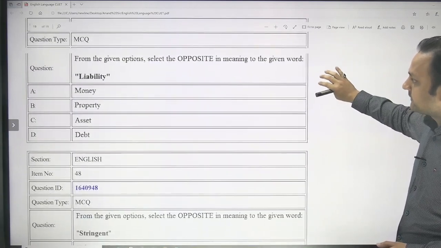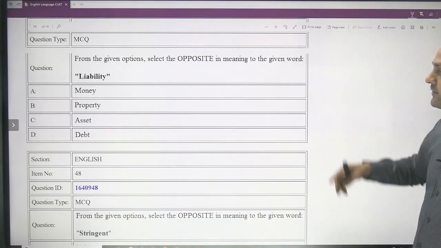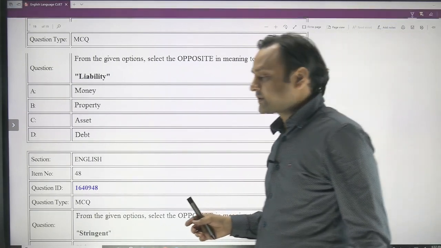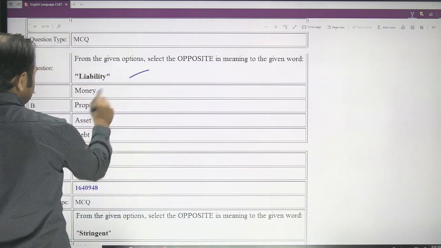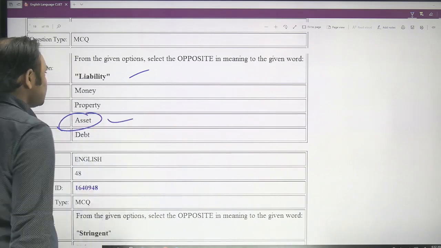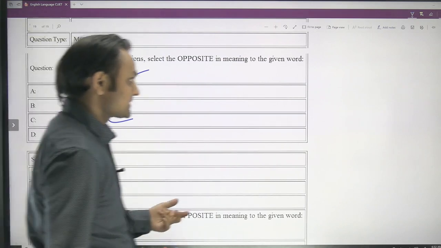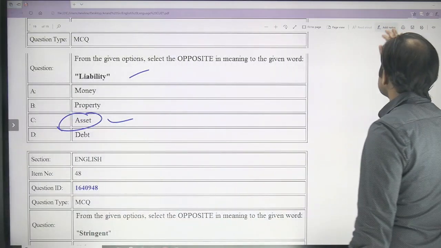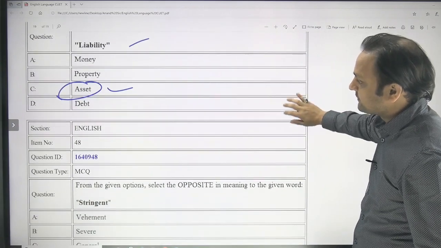And here from the given options you have to select the opposite in meaning to the given word. So previously we were looking for the synonyms, and now we are looking for the antonyms. So the given word is liability, and obviously the answer is asset. So this is the answer. Liability is something that you owe to someone, and asset is something that you possess. So assets are your possessions, and liability is something that you already owe to someone.